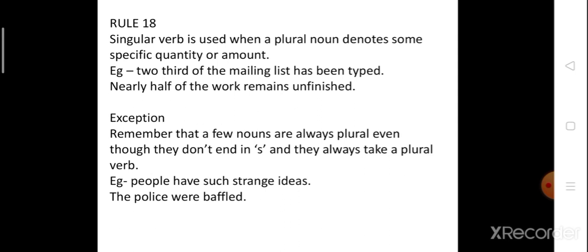With this, we finish our grammar topic, that is, subject verb agreement. This ends today's class, which was on subject verb agreement, and we have finished the topic also. So I hope you have understood it, and please go through the rules again and again so that it becomes easy for you to understand.